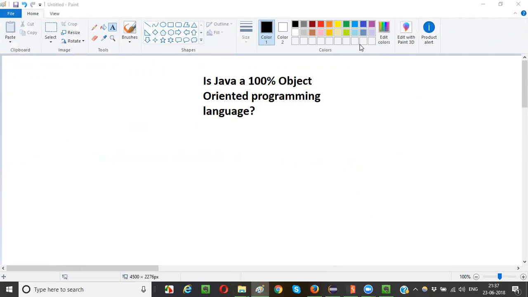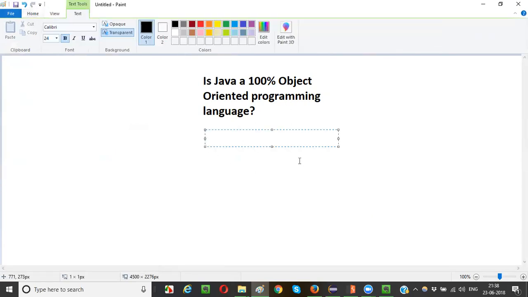Speak out, guys. Anyone, speak out. Java is not an object-oriented programming language. Can you tell me any particular reason why it's not 100% object oriented? Because the primitive data types are not used as objects. Maybe that's the reason. Yes, correct, guys.